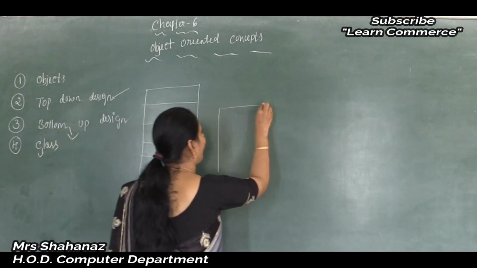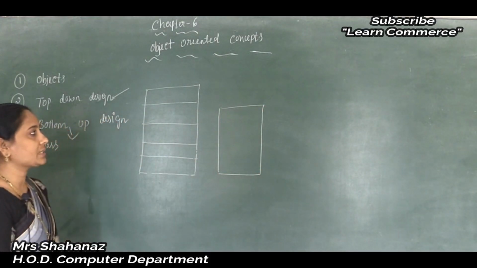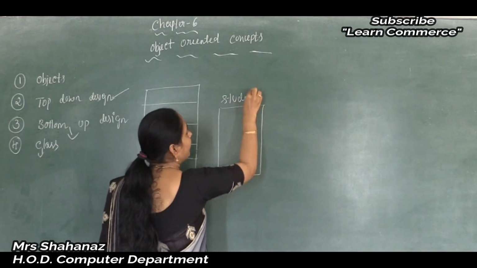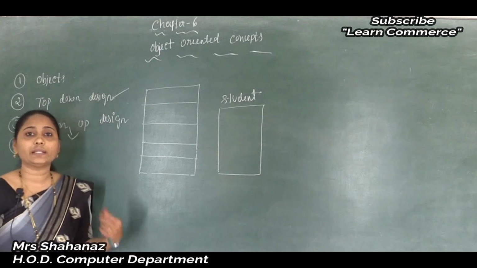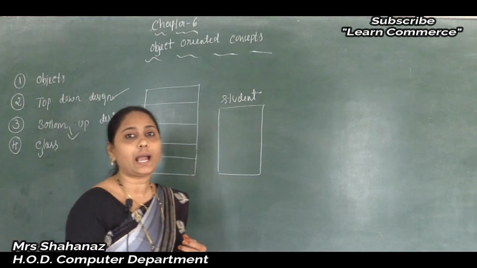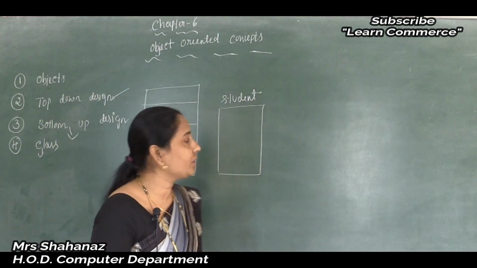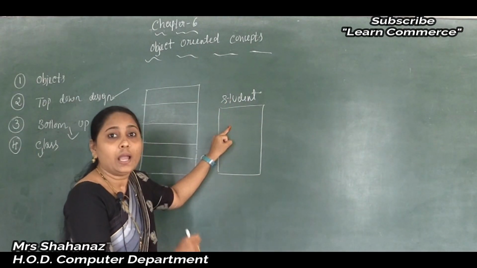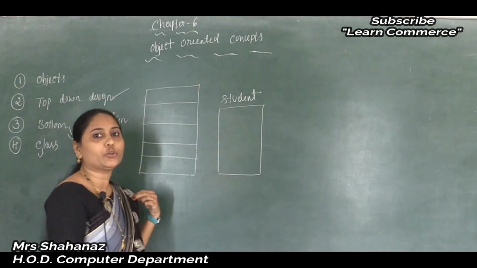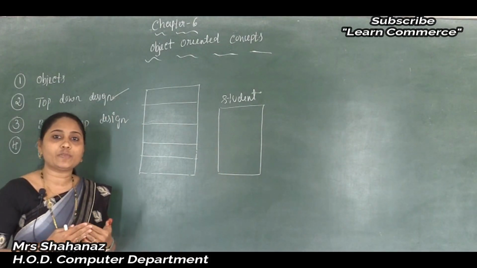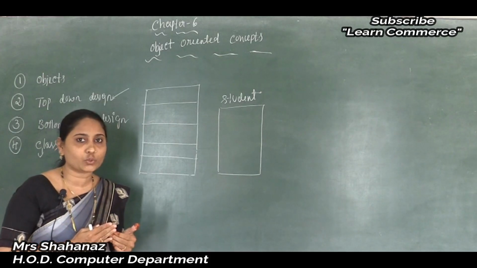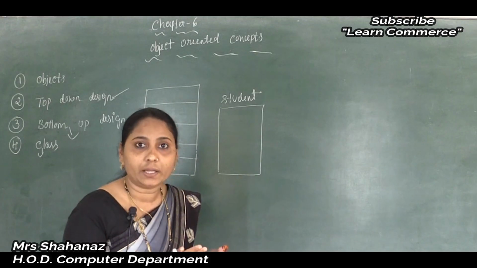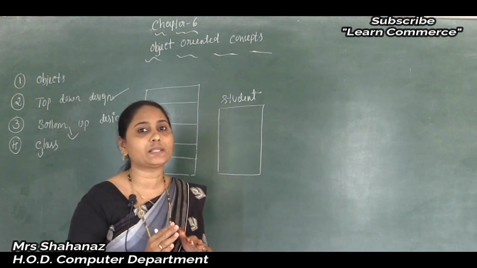And lastly we can talk about the class. What is the meaning of the class? This is called the class, and maybe the class name is student. We know that the class can hold both data and functions. Depending on the class name, I am going to select the data for the class. And also for the function, maybe get data, that means we are going to get the information of the student, and later display such data.